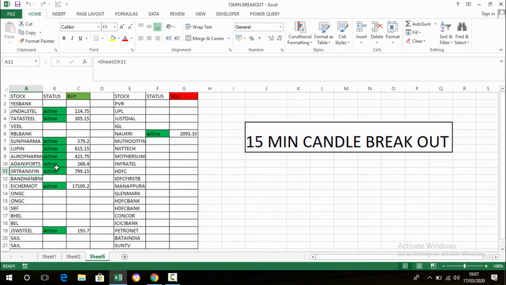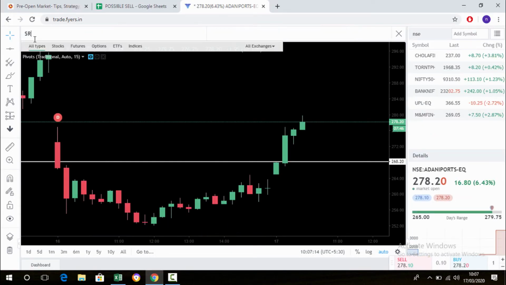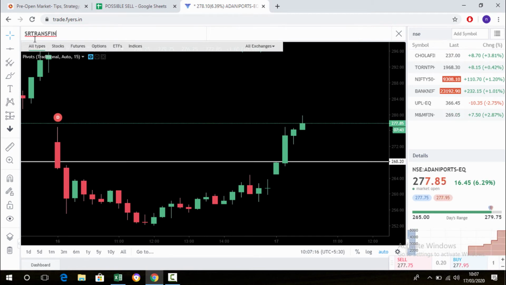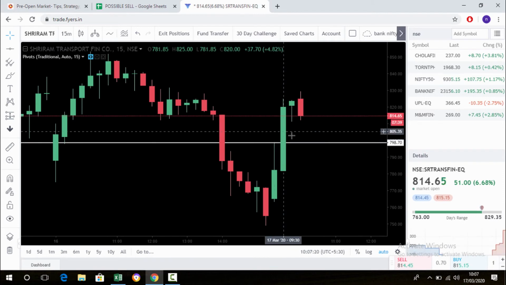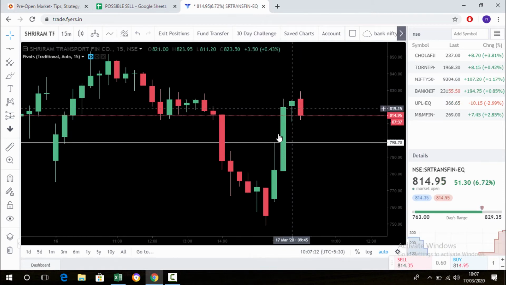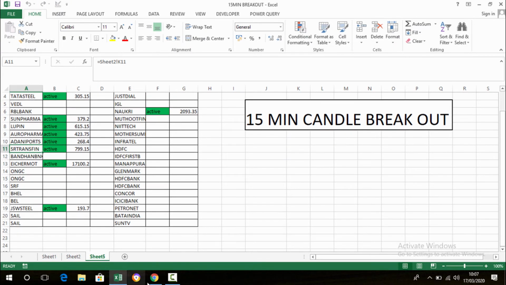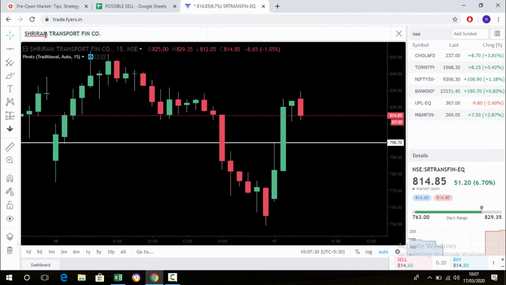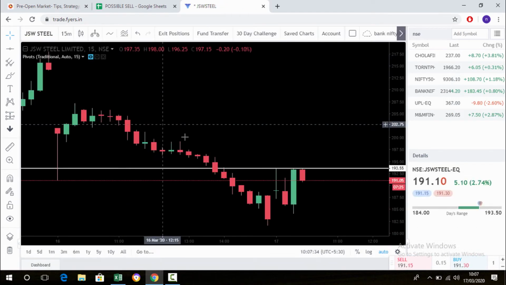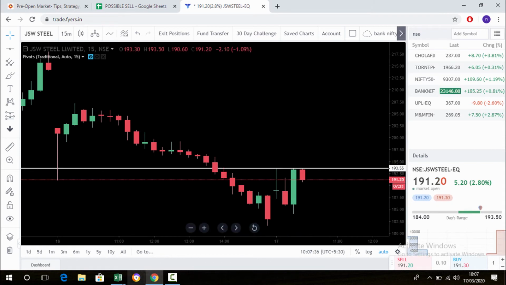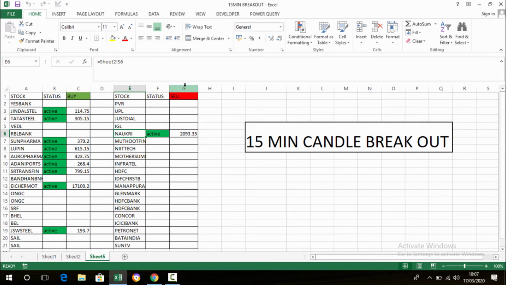SRF Transfin, next one. So the scanner is working perfectly. See, SRF Transfin also, once it breaks out, it's going up. So now overall it's profit. JSW Steel, the last one for the buy side. Okay, not active yet. It's just near the high breakout. For the sell side, Naukri, just check it.